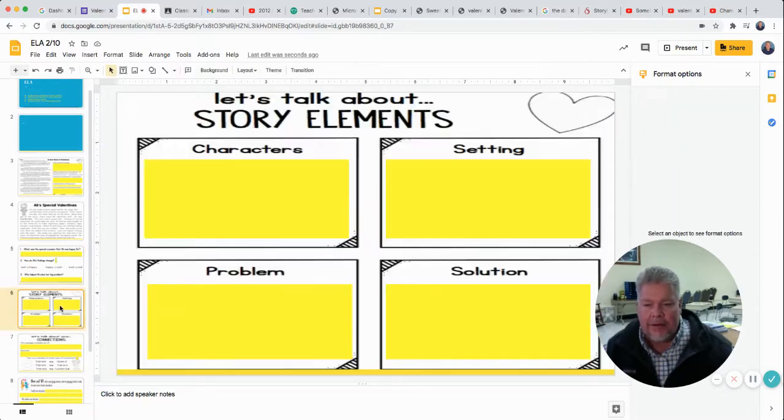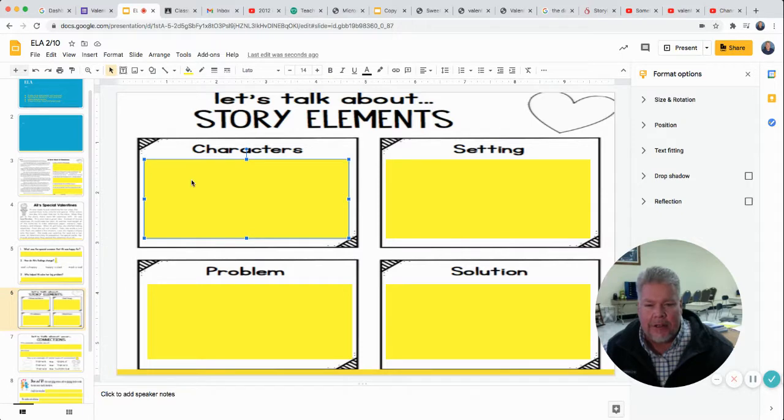Just type in there. On the next slide, we're still talking about Allie's special Valentines. Type in here. Tell me who the characters are in the story. That's the people in the story. What's the setting? Does it happen in her house? Does it happen at school? Does it happen in the park? Tell me where the setting is. What's the problem in the story? What's the issue that needs to be solved in the story? What is the problem that Allie's having? And then what's the solution? Okay. Type in those boxes.